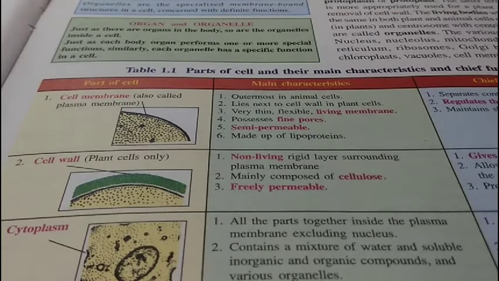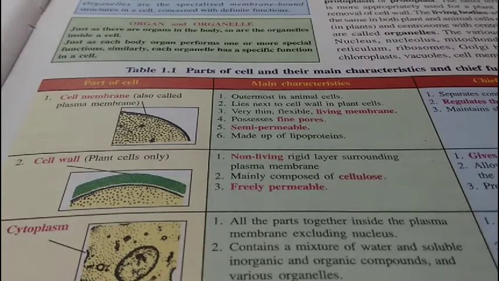The living bodies are almost the same in both plant and animal cells, except that in case of plants there is cell wall, and there are plastids or chloroplasts, and in case of animals there are centrioles which help in cell division, found just above the centrosome.